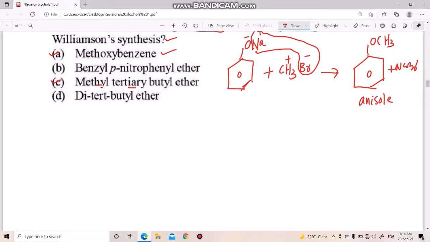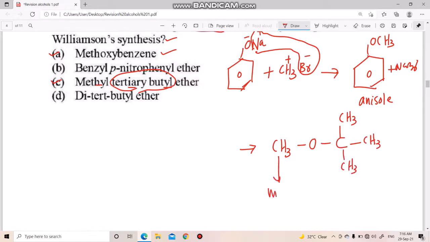Methyl tertiary butyl ether. Methyl means CH3. O, tertiary butyl. Tertiary butyl: C, CH3, CH3, CH3. See, methyl. And what is this carbon?